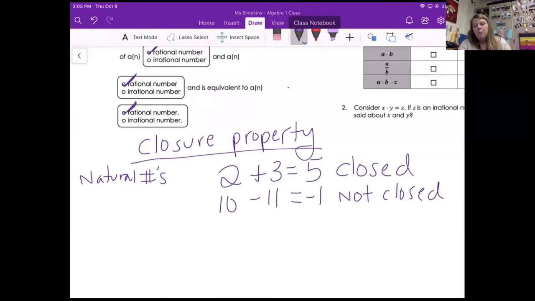Okay. What about multiplication? Wouldn't it always have to be closed? Multiplication's always going to be closed. I'll give an example like 3 times 6 would be 18. There's no counterexample because we have to start with 2 positive whole numbers. My answer is always going to be some sort of positive whole number. So this would be considered closed. What about division?